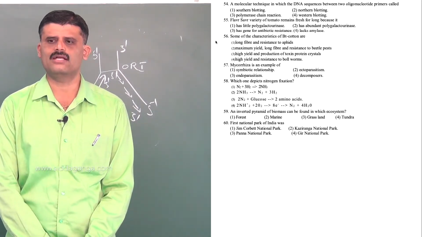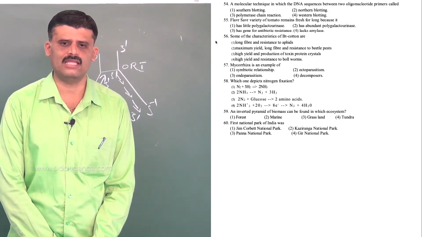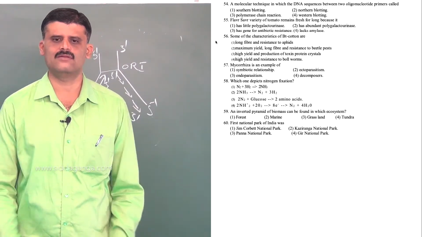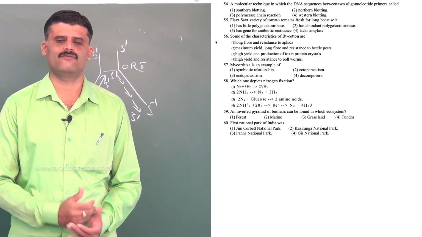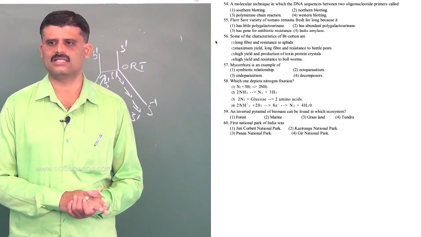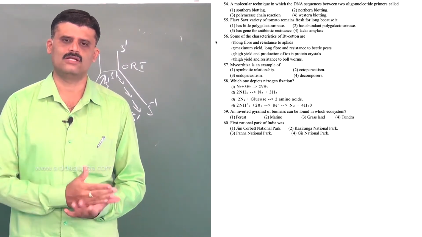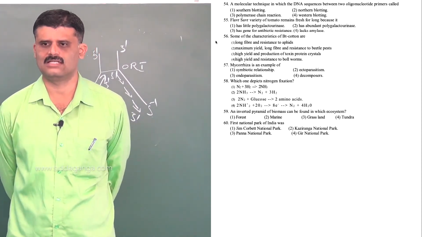So Southern blotting is done for transfer of DNA from gel to nitrocellulose sheet. Northern blotting is done for transferring RNA from gel to nitrocellulose sheet. Western blotting is done for transferring protein from gel to nitrocellulose sheet.